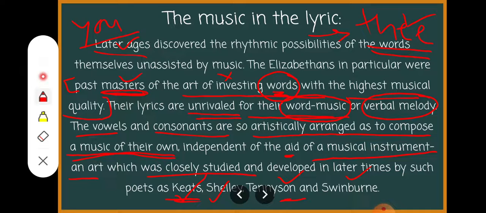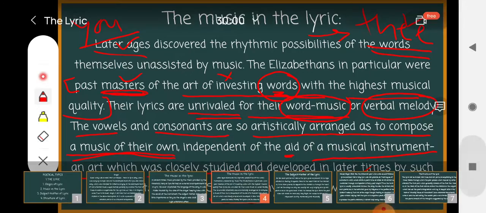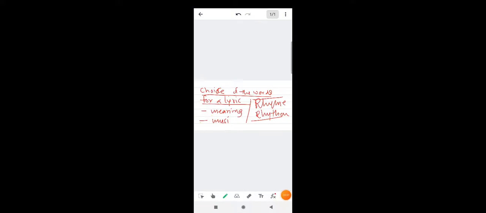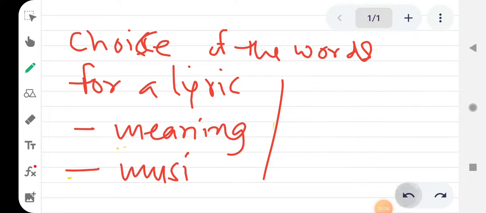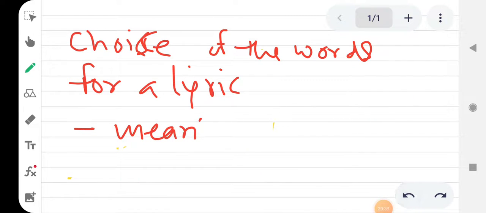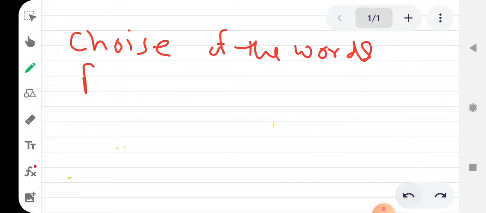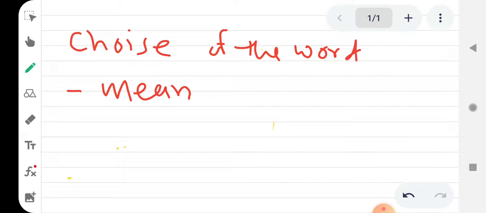But later on, the poet chose the words. The choice of the words for the lyric. What kind of choice was that? The words were chosen which were meaningful and which were musical.